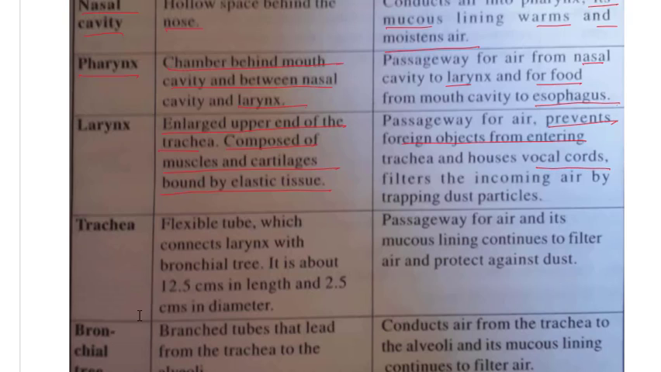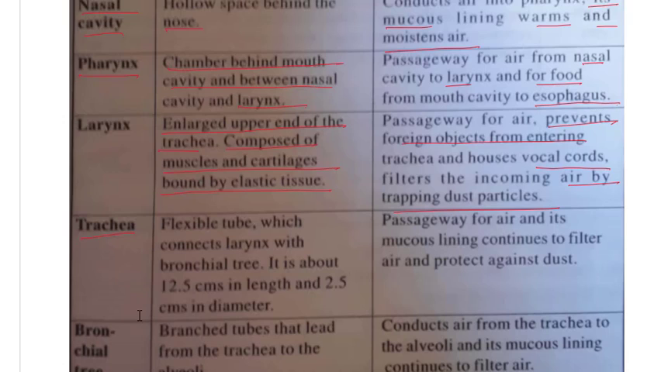Filters the incoming air by trapping dust particles. So another purpose is to clear the air which is entering our lungs. Now then we have the trachea, a flexible tube which connects the larynx with the bronchial tree. It is about 12.5 centimeters in length and 2.5 centimeters in diameter.